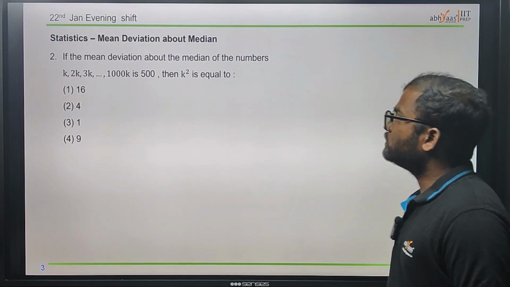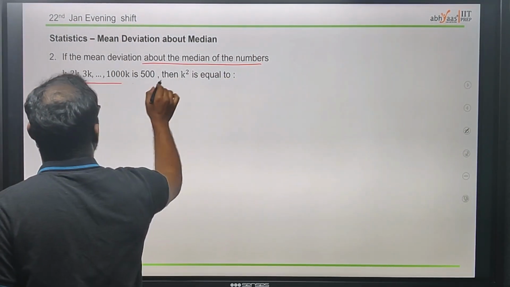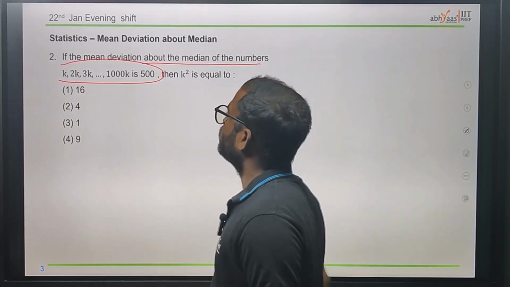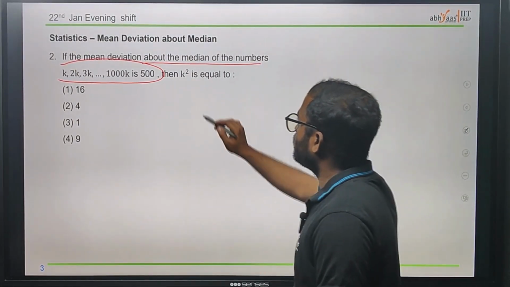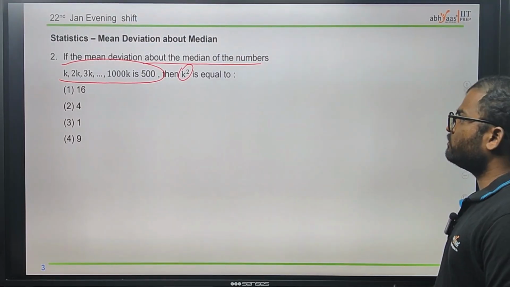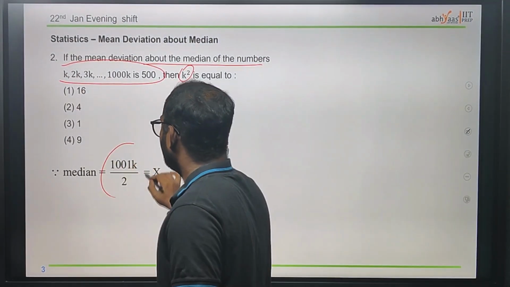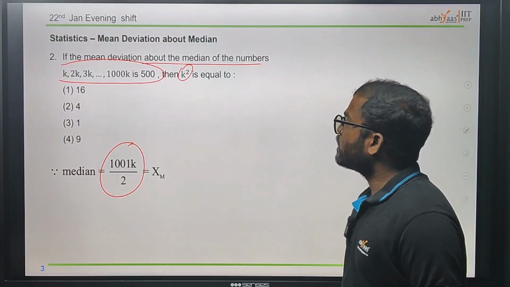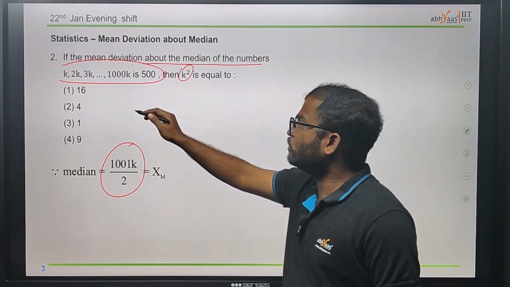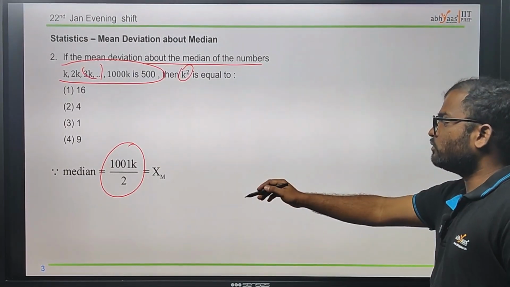Now we have another one: if the mean deviation about the mean or median of the numbers given is 500, then what is k square they are asking? Here it is the mean deviation about the median. First we need to find the median from the data, which is 101 k by 2. Since we have 1000 k numbers, there are 2 numbers in between, and we can add those two to find the median.